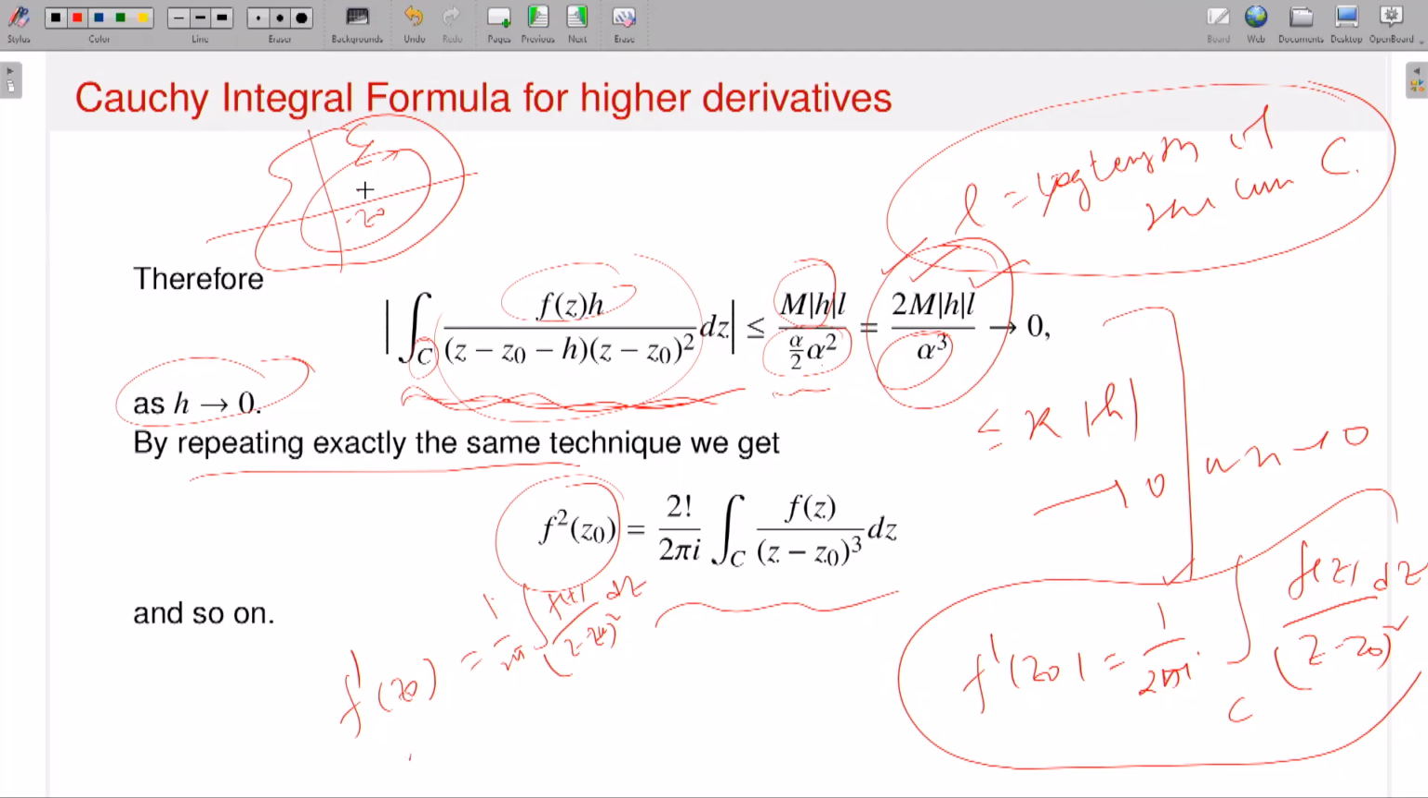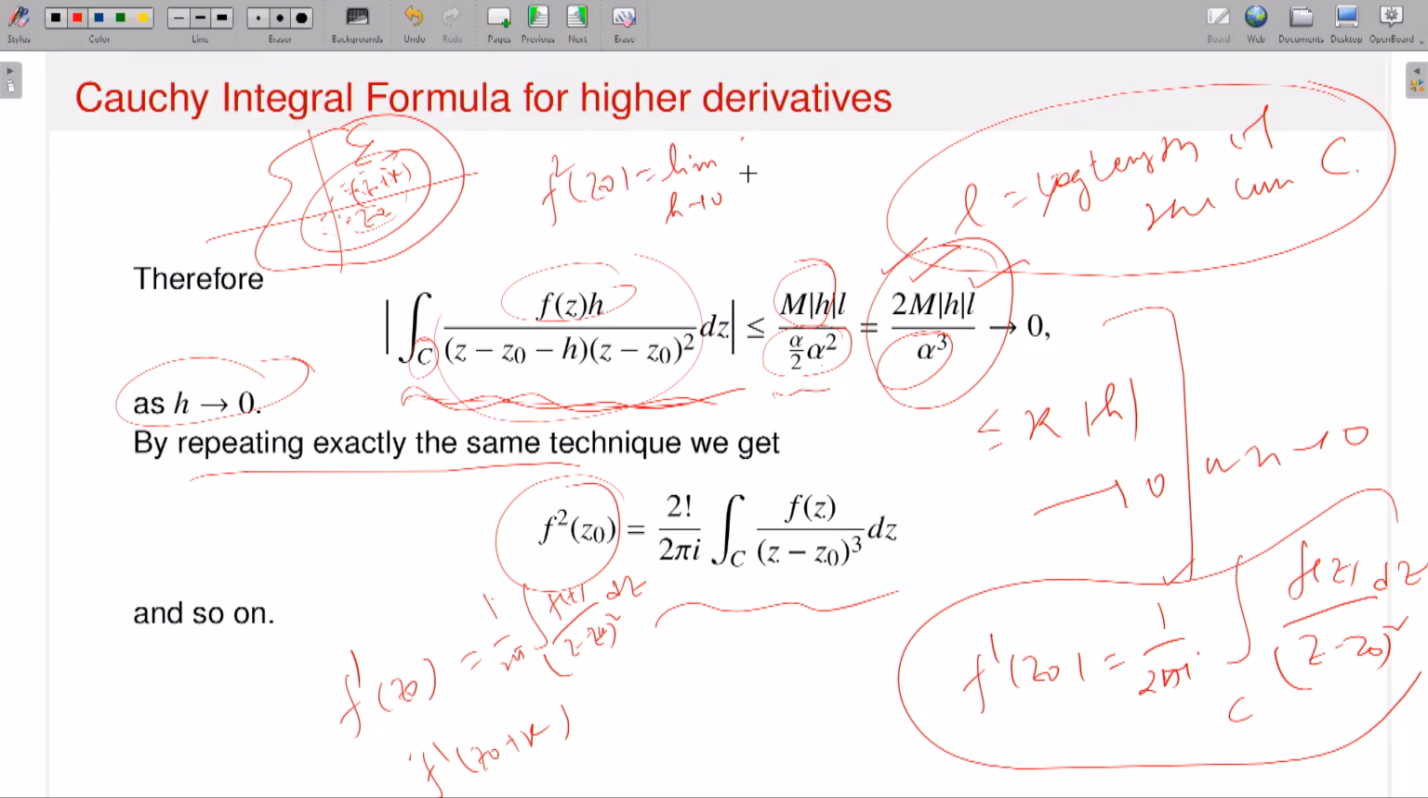Similarly, if I take a small point and perturb the point z naught, say z naught plus k, there also I can have the value at z naught plus k. So whatever point I take which is interior to C, I will have the value of my derivative at that point. Once I know the value of the derivative at each point, then I can calculate the second derivative. If I check the second derivative at the point z naught, what is this?